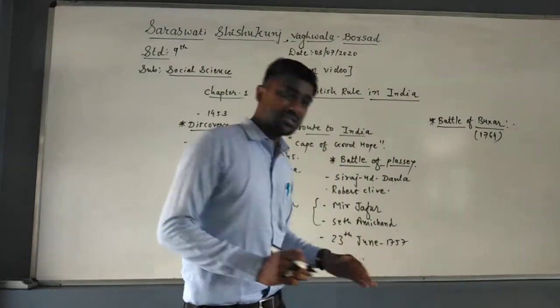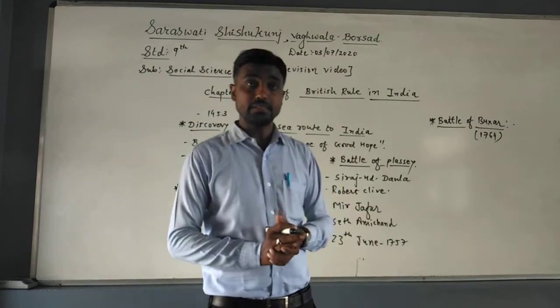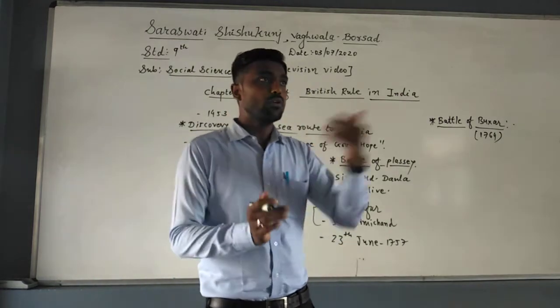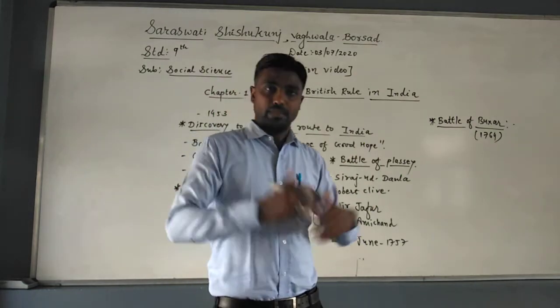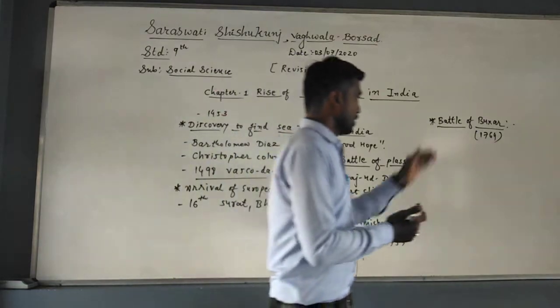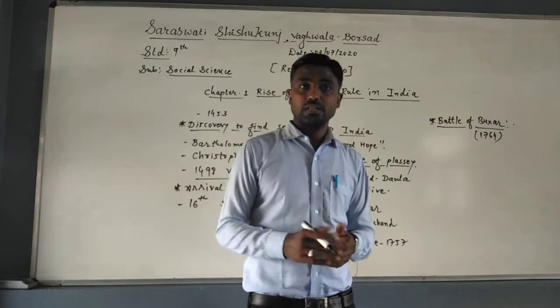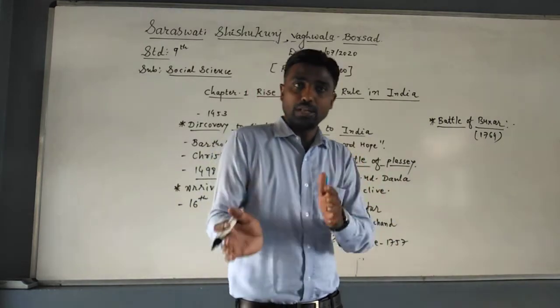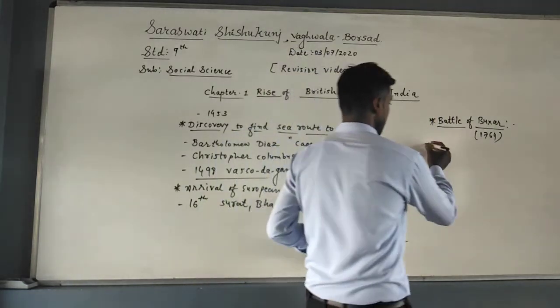But Mir Jafar did not easily allow them to take more wealth, because the Britishers were too greedy. They wanted more wealth from Bengal. Unfortunately, Mir Jafar did not allow them to take all that wealth easily, so Mir Jafar was dethroned. Dethroned in the sense that he was no longer able to remain the Nawab of Bengal. So they made a new Nawab named Mir Qasim.